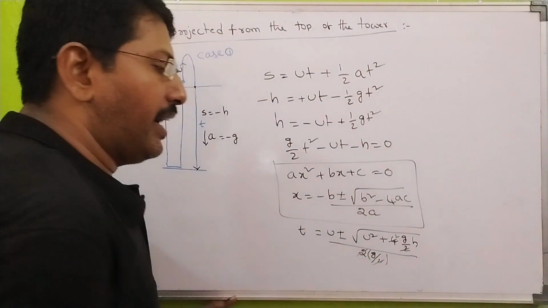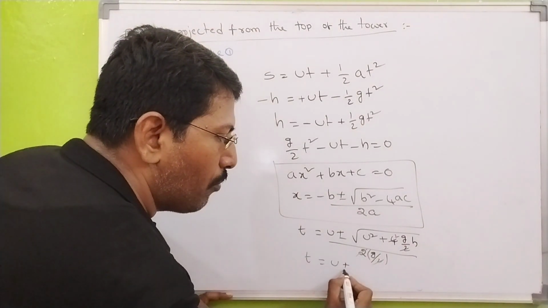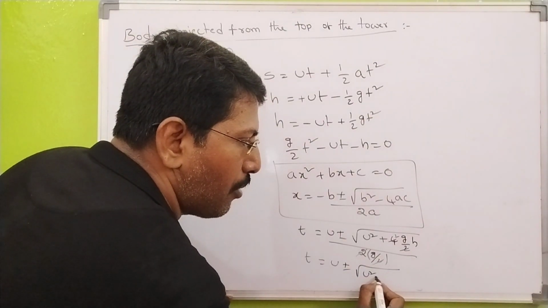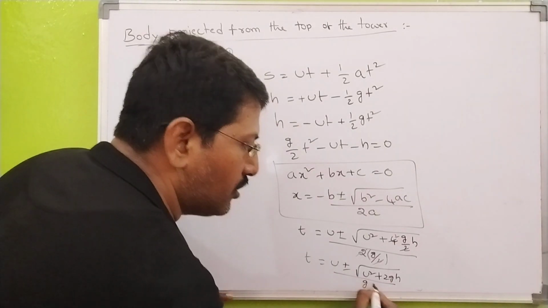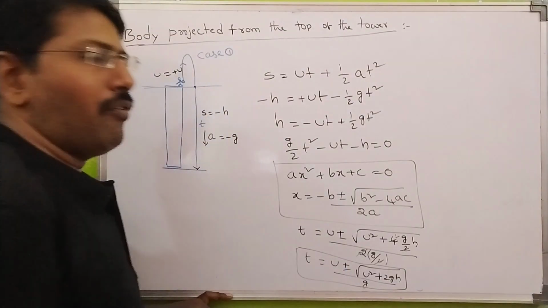So this cancels, and t equals u plus or minus square root of u square plus 2gH, by g. So this is a very important formula.